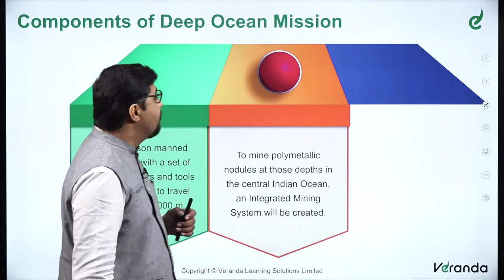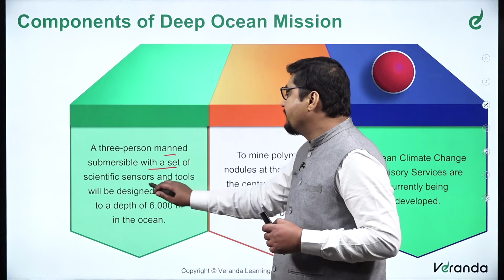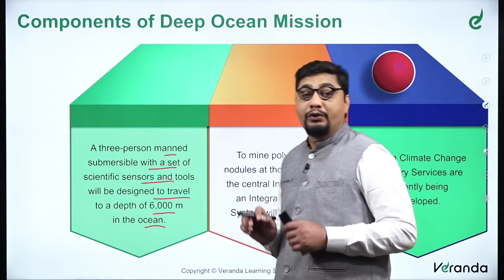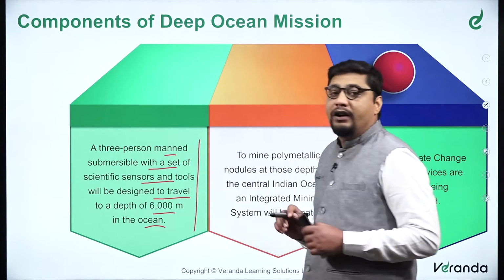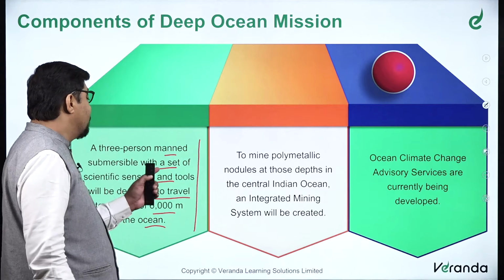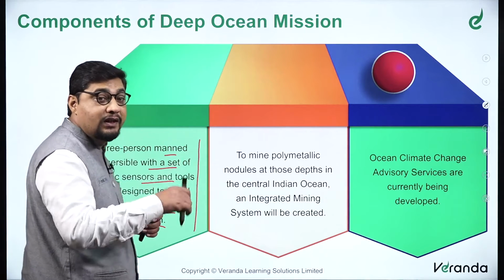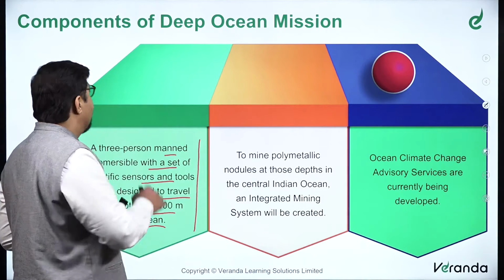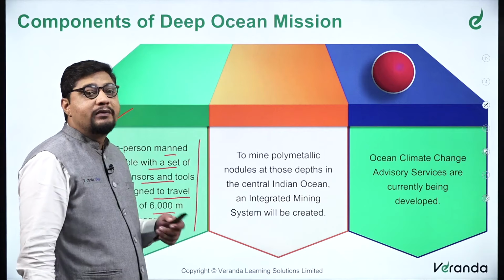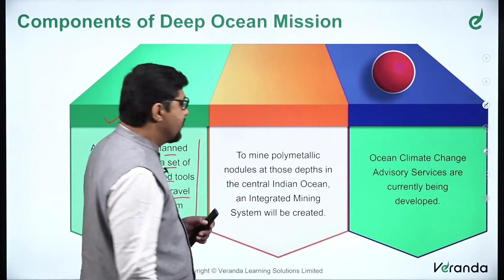So moving on, what are the components of the Deep Ocean Mission? The first one: a three-person manned submersible with a set of scientific sensors and tools will be designated to travel to a depth of 6,000 meters in the ocean. That is a significant objective. It is a manned mission that will travel around 6,000 meters deep into the ocean. That is one of the important components of the Deep Ocean Mission. And obviously, if human beings are going, we will be creating the technologies required for human beings to reach that level. So that is again acting as a technology demonstrator.